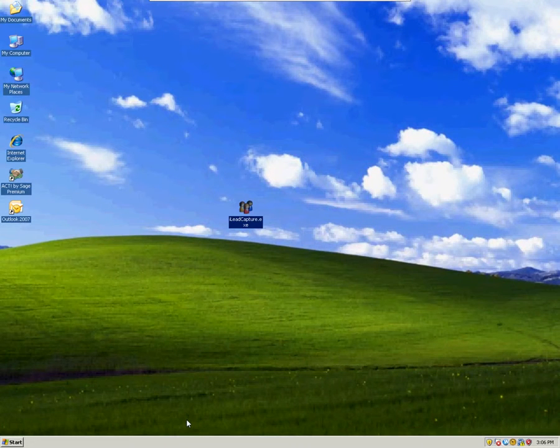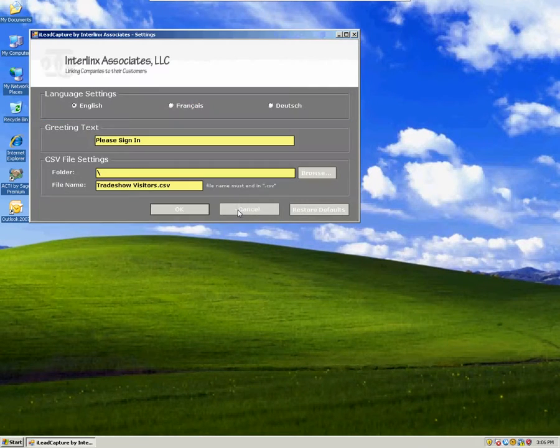Welcome to iLeadCapture. I'm going to show you how easy it is to set up your iLeadCapture applet on your computer. It's compatible with Windows XP and Windows 7.